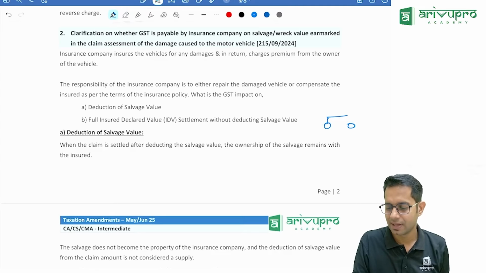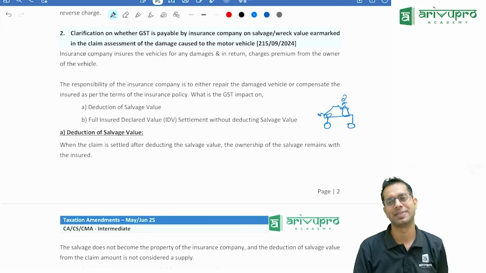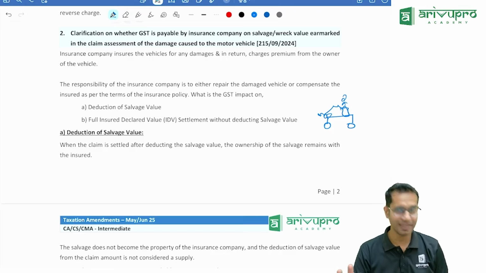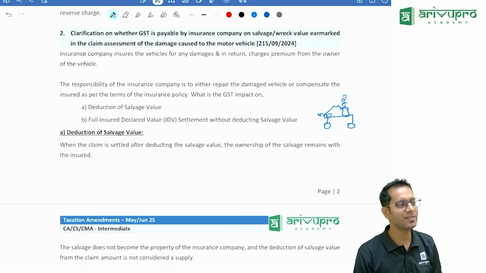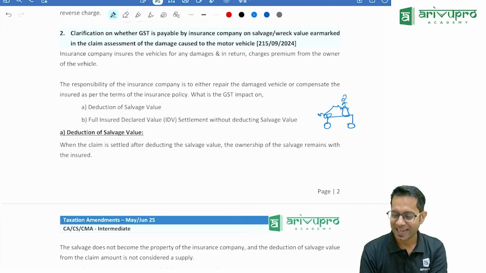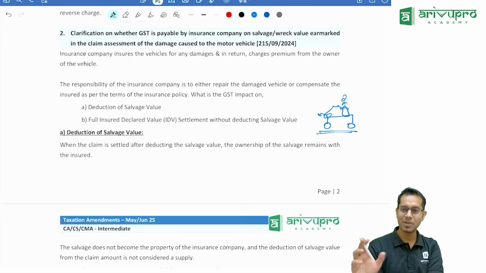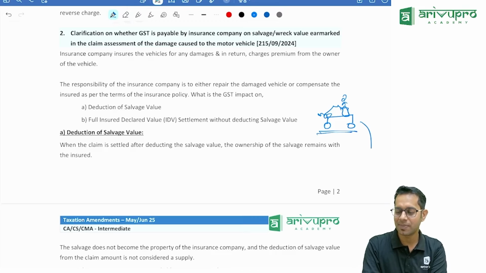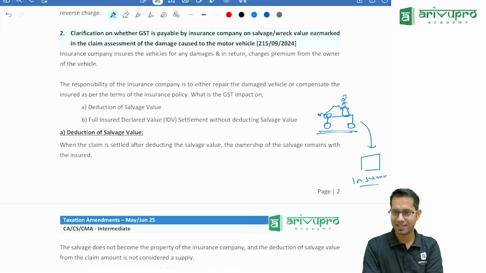Bike. One of our friends met with an accident before my class. The bike was completely damaged. Nothing happened to that person, but the person who was sitting with them, they used to come to the classroom. So the bike was damaged. When the bike was completely damaged, what will that person do? He'll give his bike to the service center and he will claim insurance. Did you claim insurance? Not that much, not that much damage. Damage on the person was more. Okay, let us say he claimed insurance.